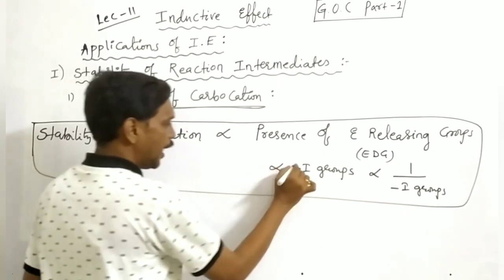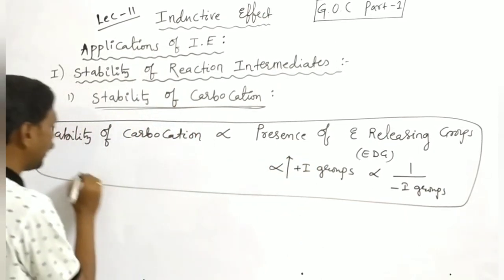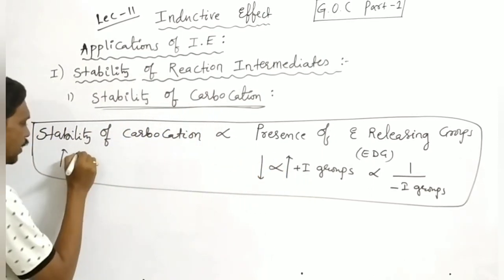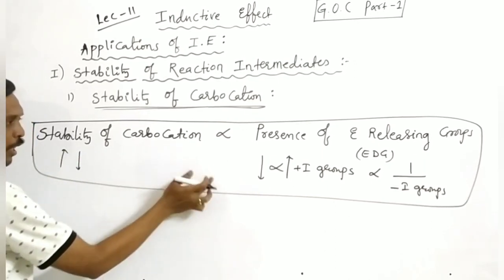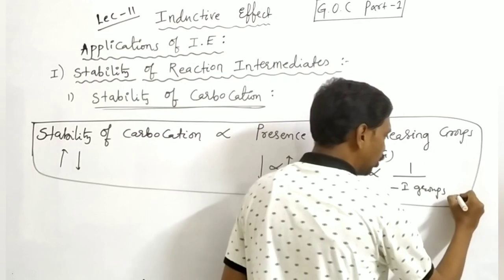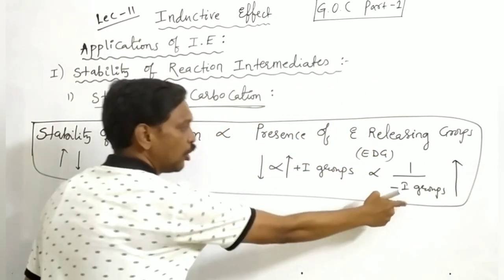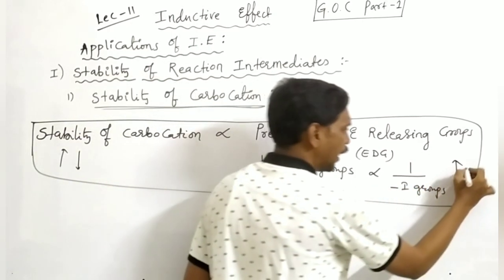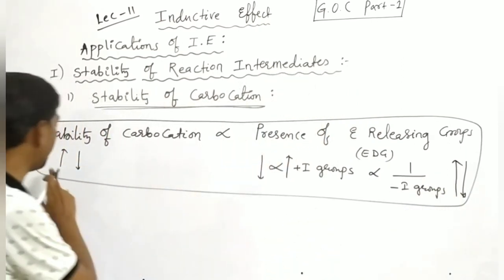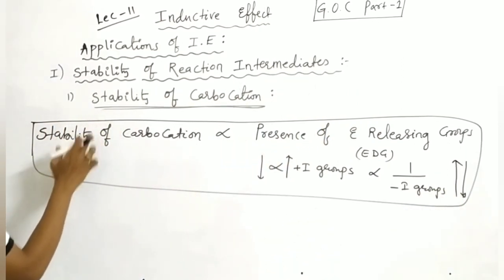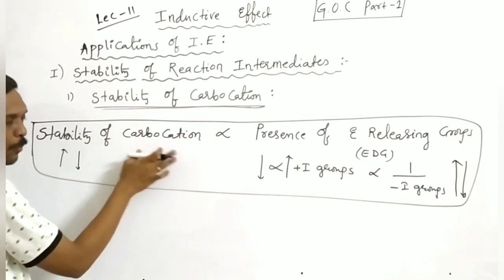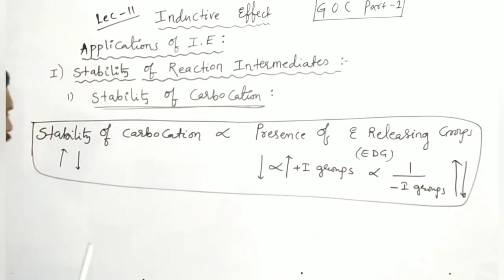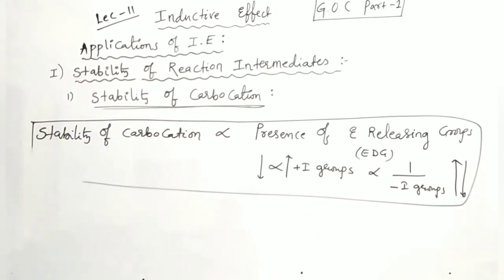Okay, here if positive I groups increase, stability increases. If positive I groups decrease, stability decreases. But if negative I groups increase, stability decreases. If negative I groups decrease, stability increases. So this is about the relation of stability of carbocation between electron releasing and electron withdrawing groups. And here we discuss some examples.